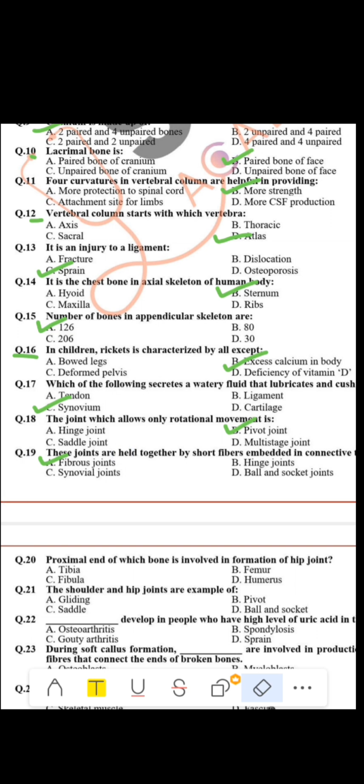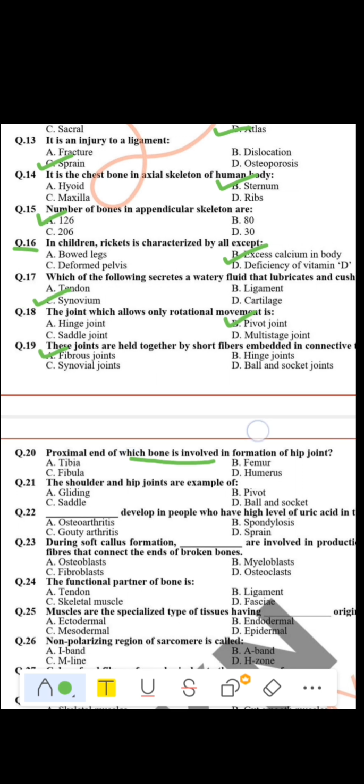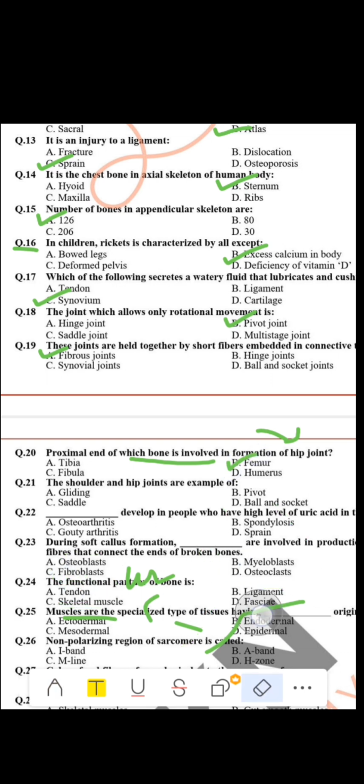Okay, so now let's go for question number 20. The proximal end of which bone is involved in the formation of the hip bone? Now look, this is the hip bone. From here a bone starts, which is known as the femur, which is the largest bone in our body. So this is basically the proximal end of a bone. So B is the correct option, femur.